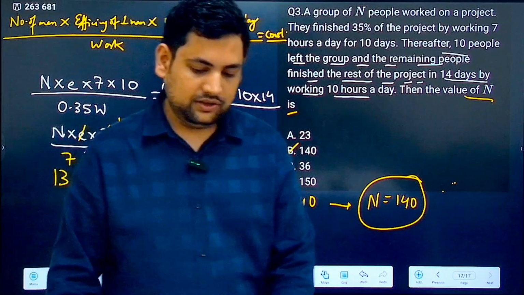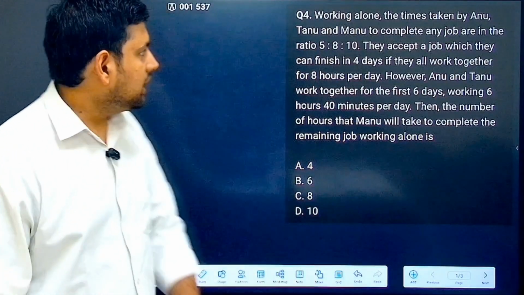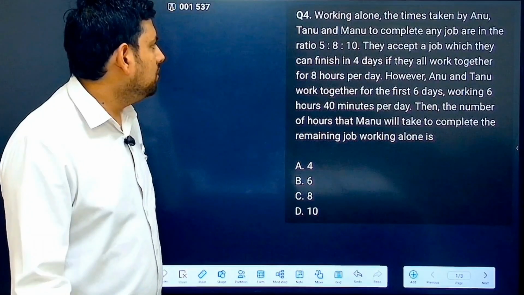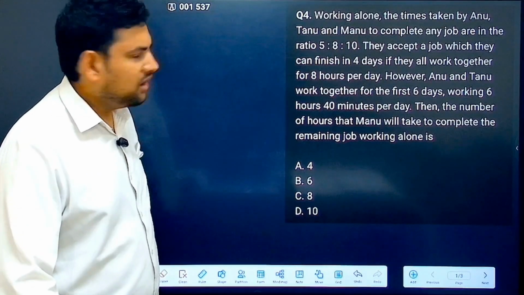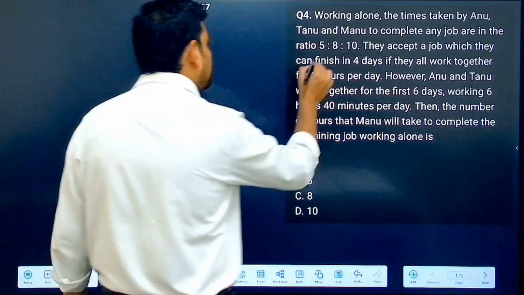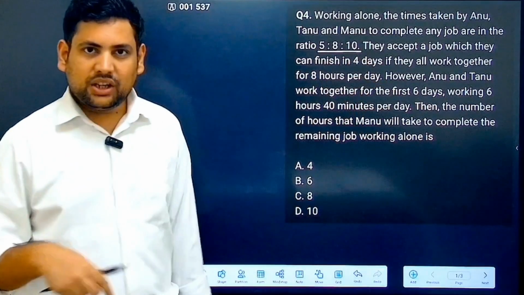Okay, that's it. So let's continue. This is question number 4. Working alone, the times taken by Anu, Tanu and Manu to complete any job are in ratio 5:8:10. Okay. Now, this is the time ratio that is given to you.